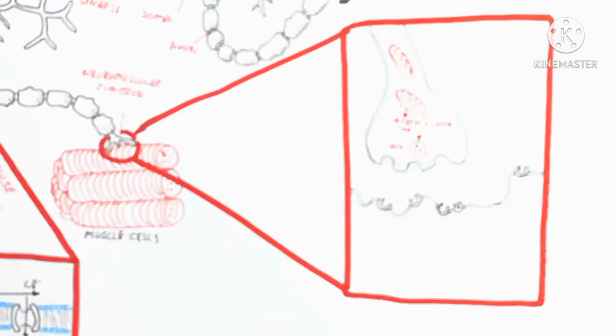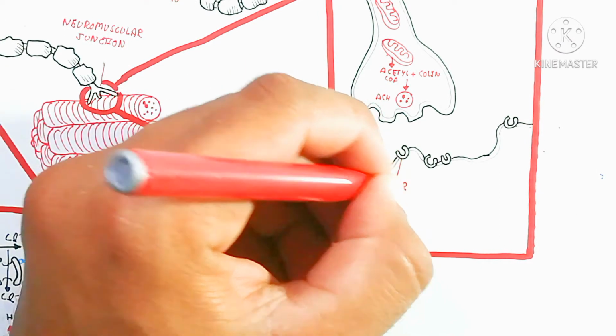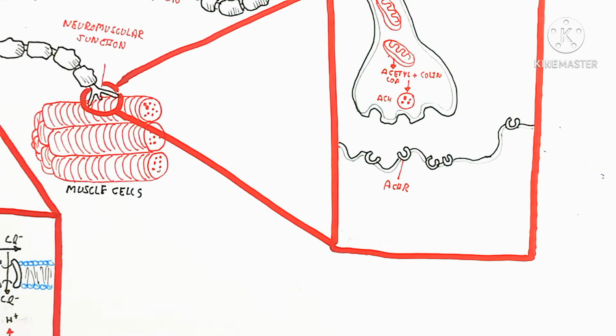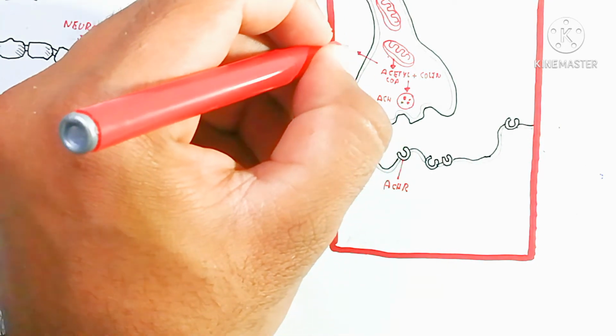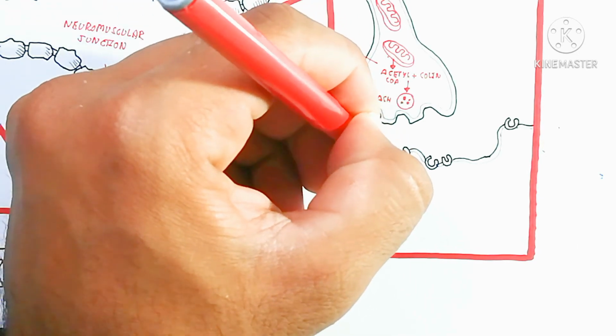On the other hand, here is the neuromuscular junction, meaning muscle-to-neuron attachment. It contains the sarcoplasmic reticulum and T tubule, which we will discuss later in this video.